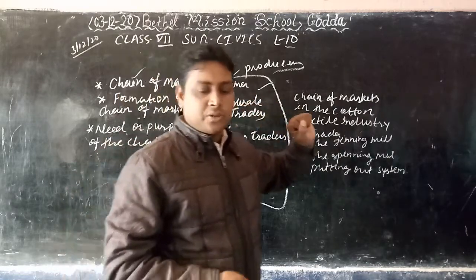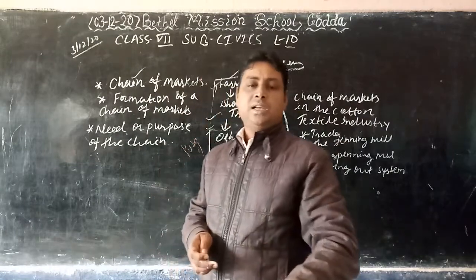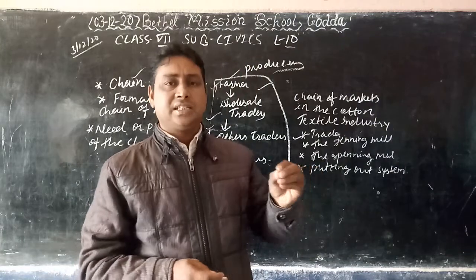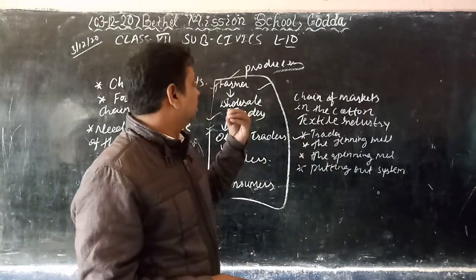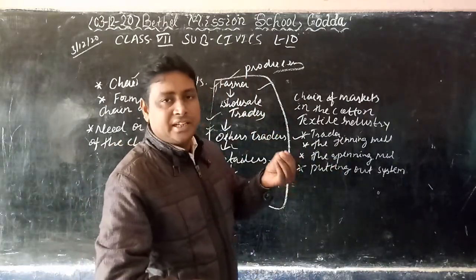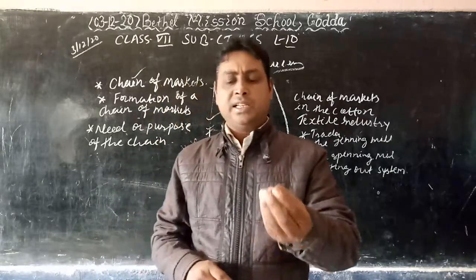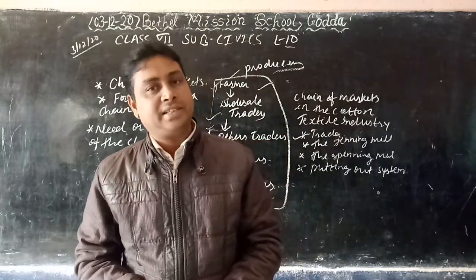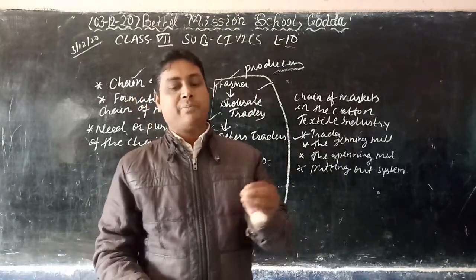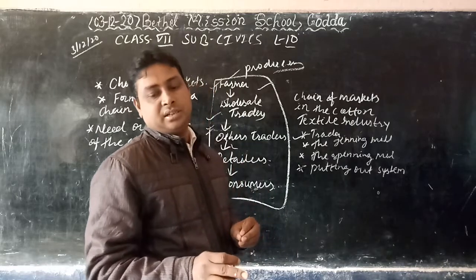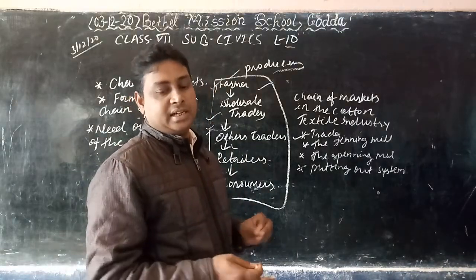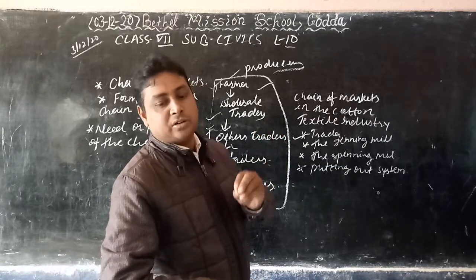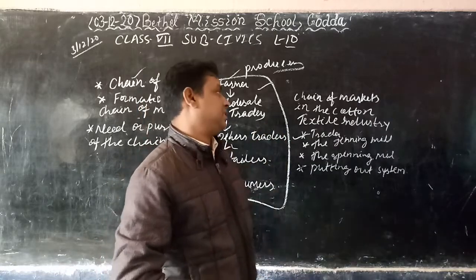So dear students, it is given in your book that after that, the cotton is sent to the ginning mill. The ginning mill removes the seeds, cleans the cotton and presses the cotton into bales, and the spinning mills buy the bales and spin the cotton into yarn. Further it sells the yarn to the dealers. So yarn dealers or merchants give the yarn to the weavers.